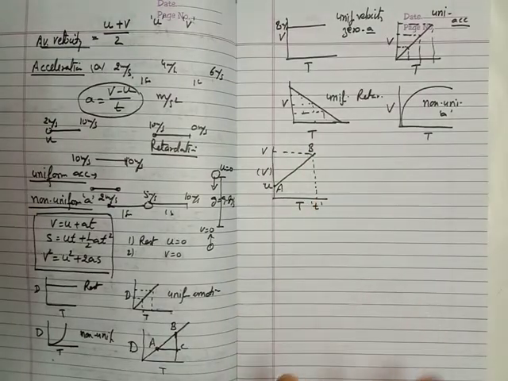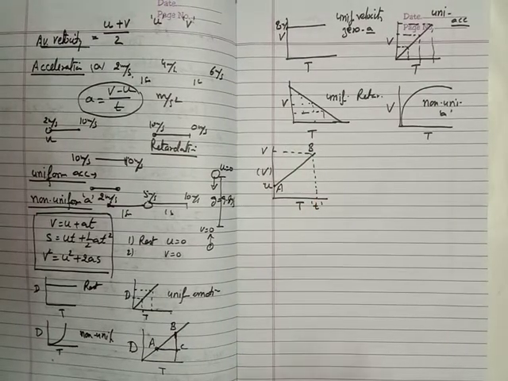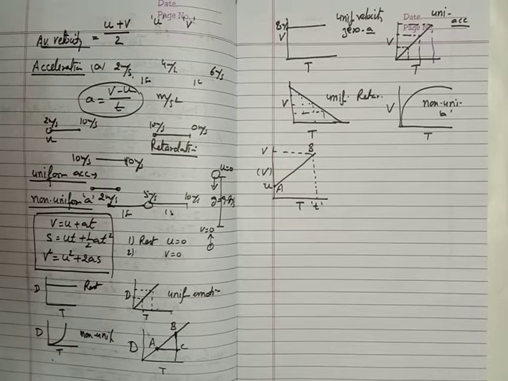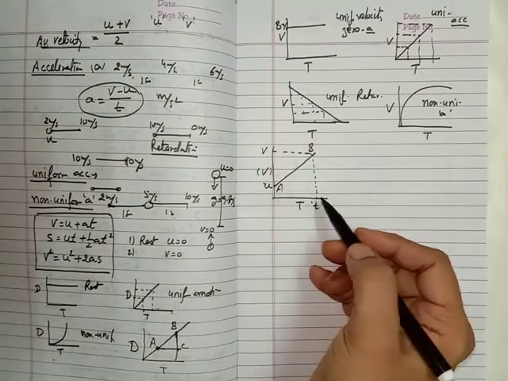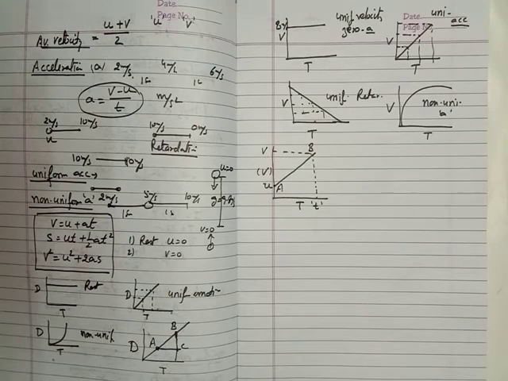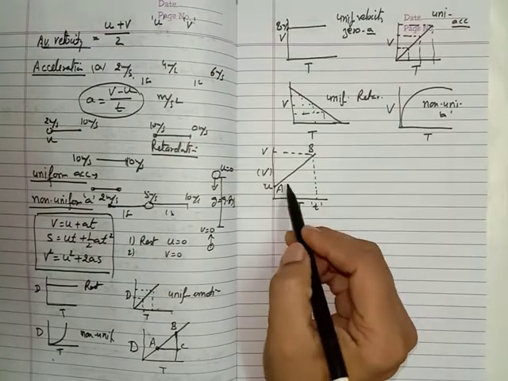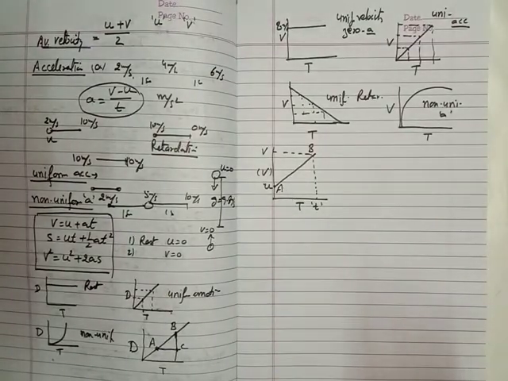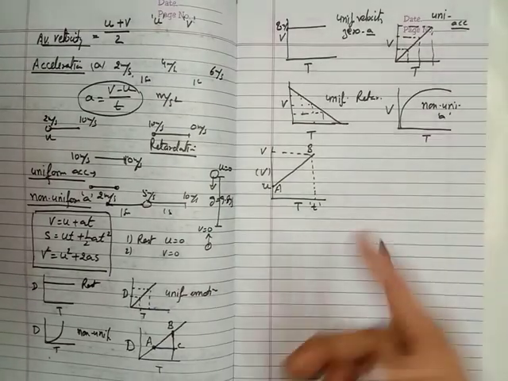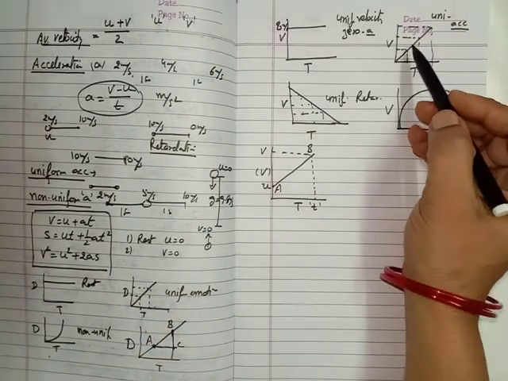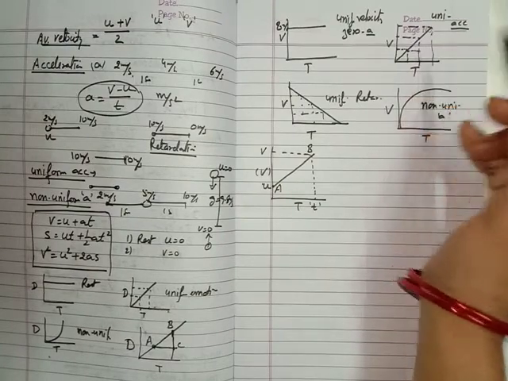If you have any problem, you can again see your videos which have only graphs, or you can ask me on your WhatsApp group. So this is the initial velocity of the body, and after t seconds velocity changes to v. We know that for finding the acceleration from a VT graph, you have to find the slope. If you want to find the acceleration from the graph, you have to find the slope of the graph.